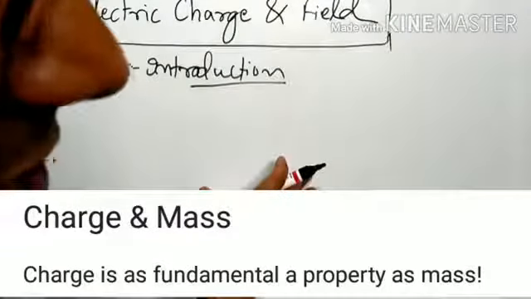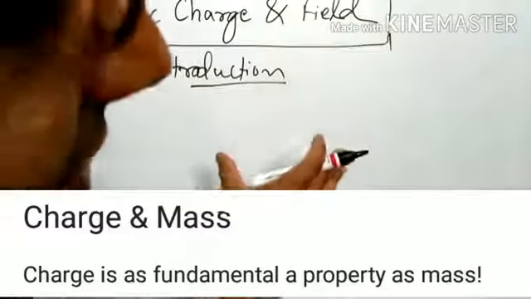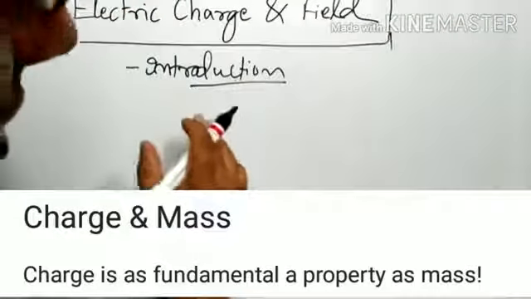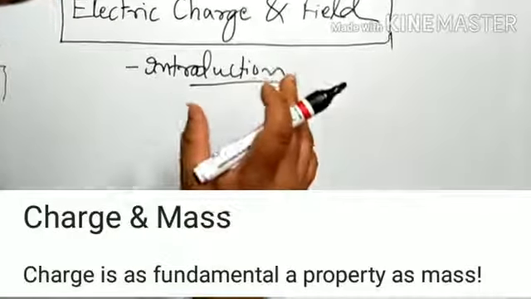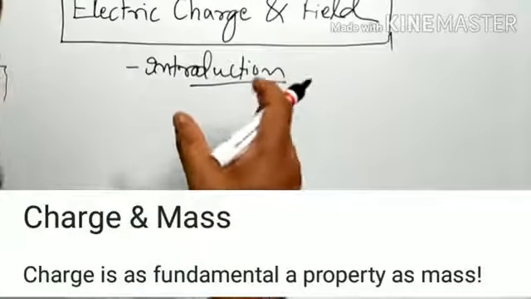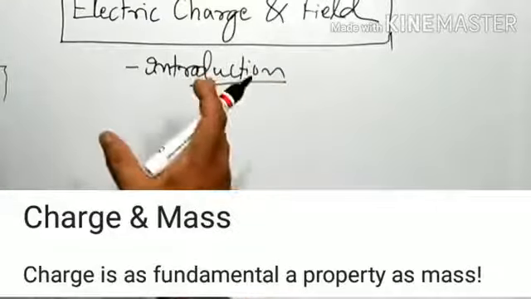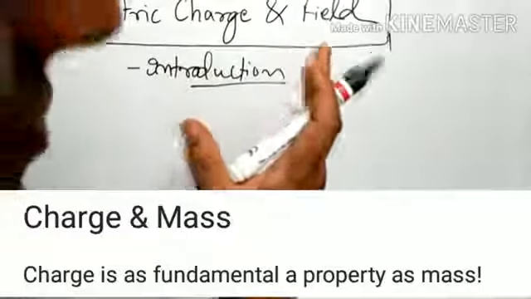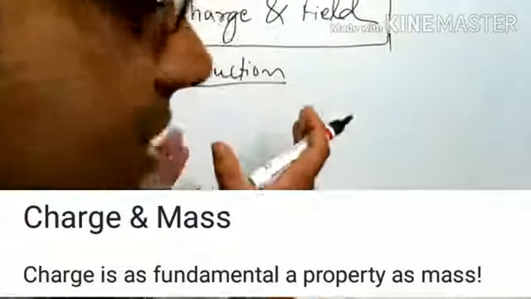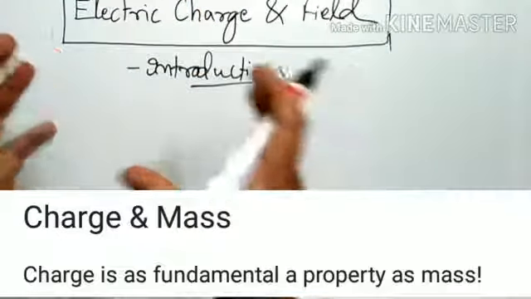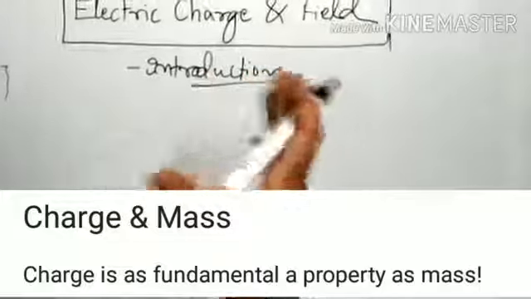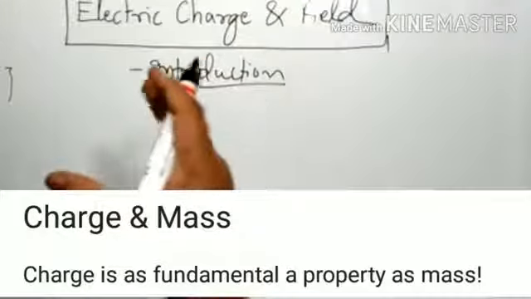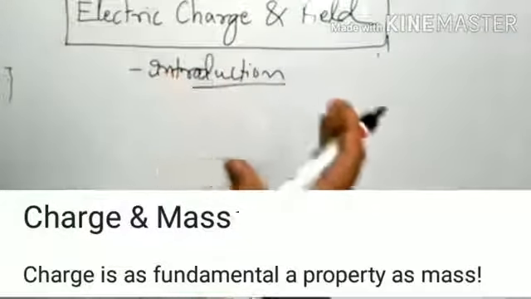There were various explanations, but the explanation accepted all over the world is that there is a fundamental property of matter which can explain these interactions between certain pairs. Later on we saw that these interactions are electromagnetic in nature, so we can call them electromagnetic interactions.